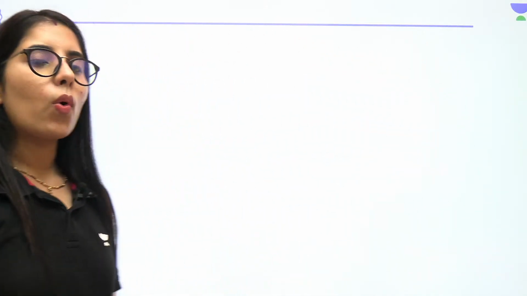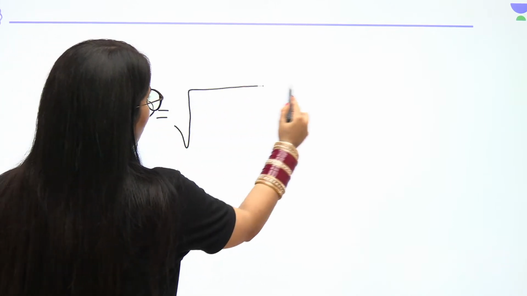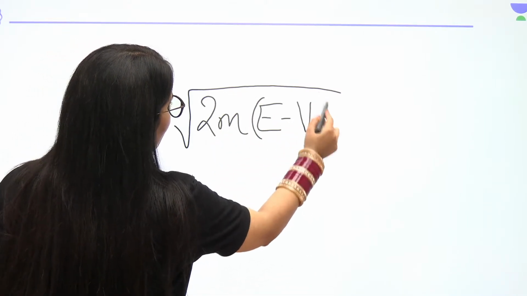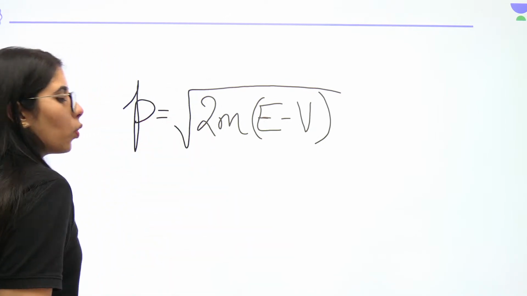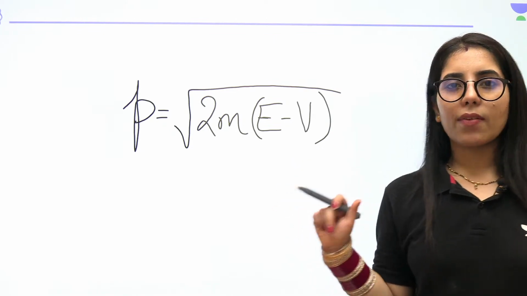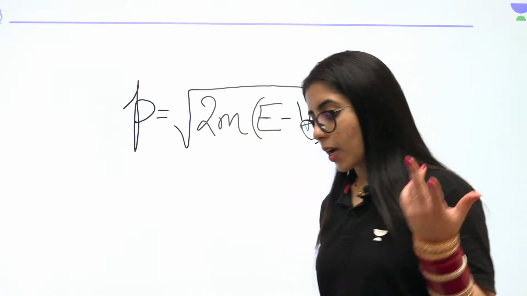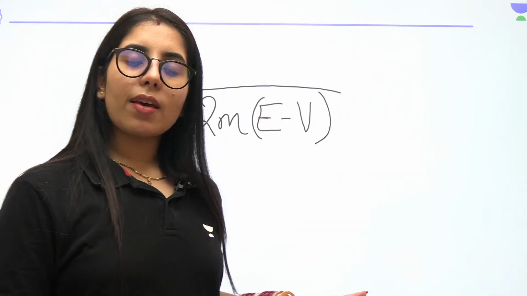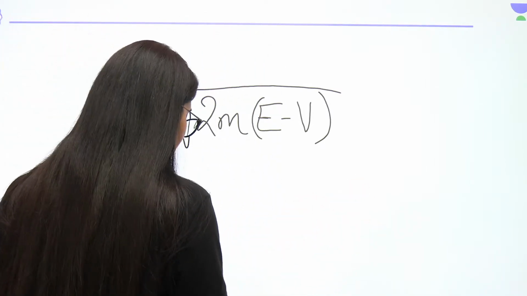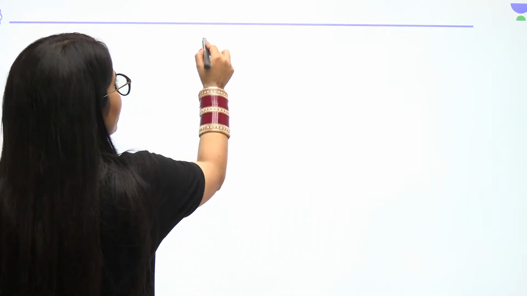Now, corresponding to this, let's talk about the generalized momentum formula. In general, the classical momentum is root 2m(E minus V). Relating to this, I'm going to tell you one more concept. Let's say the potential expression is given to you and you need to find the time period's dependency on energy. Another condition: the potential expression is given and you have to find the time period dependency on energy, which means you know how V is dependent on x.